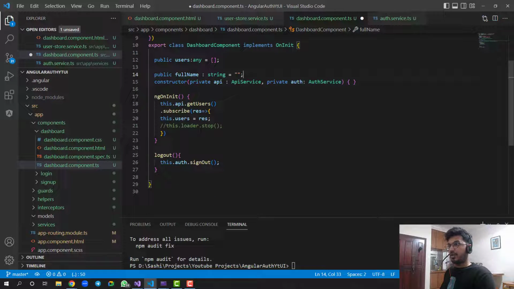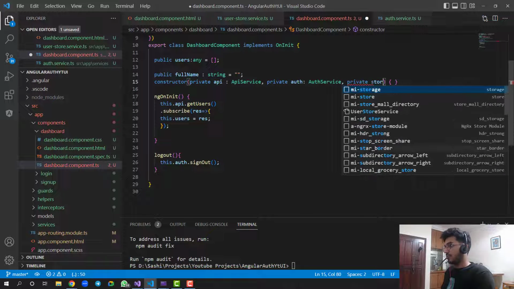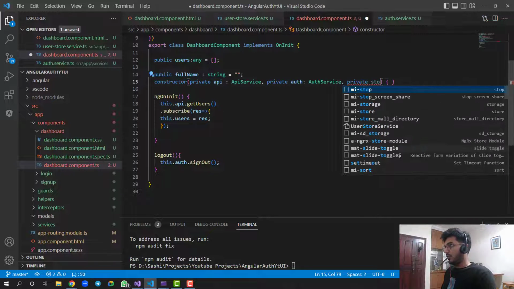Now let me remove this unnecessary code. Okay, now we can initialize the value. We'll try to get the store service, or maybe the user store.